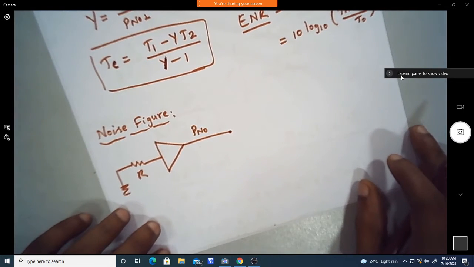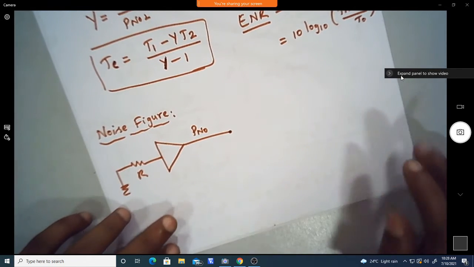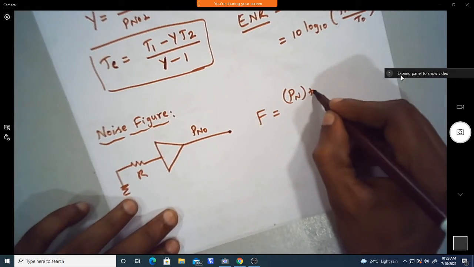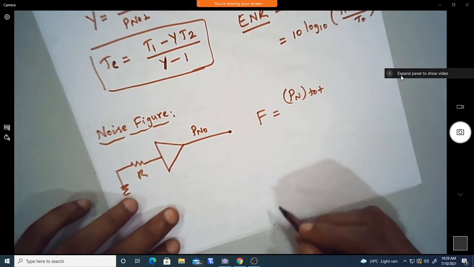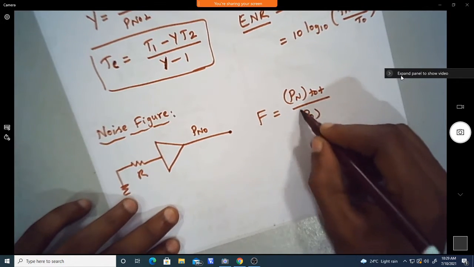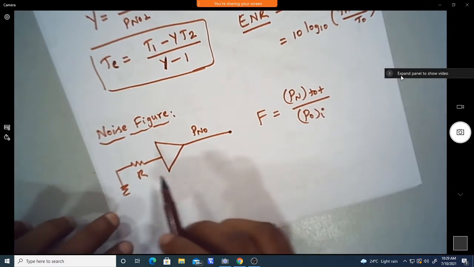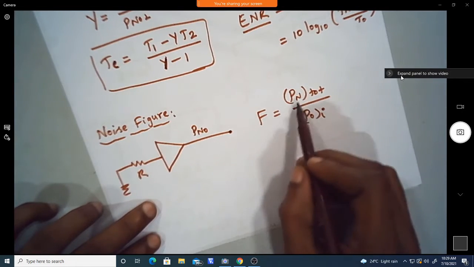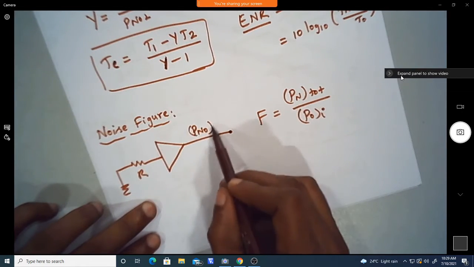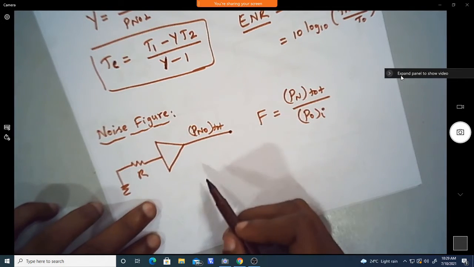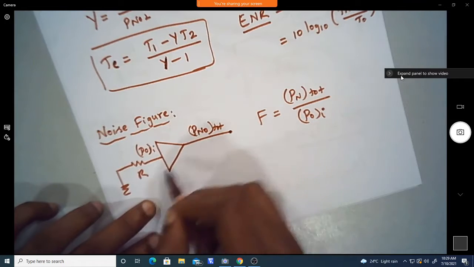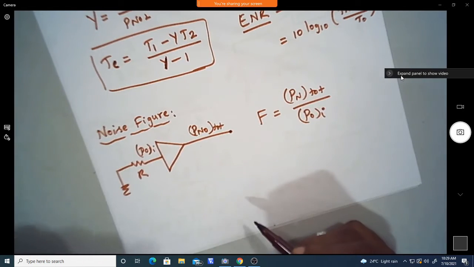Now we can write the noise figure as the total noise power divided by the available noise power at the input side, and this is the total available noise power at the output of the amplifier. So the ratio of these two we can write as the noise figure.